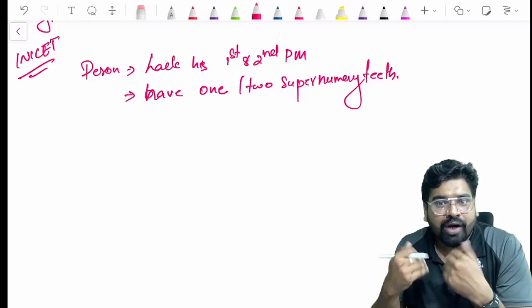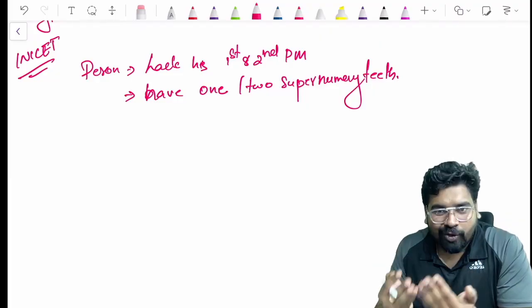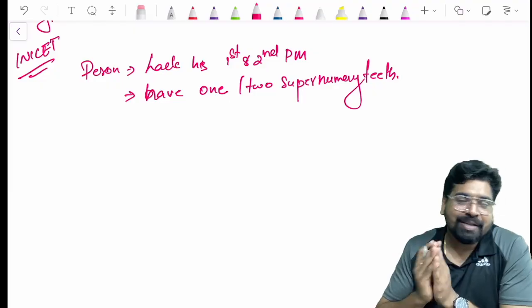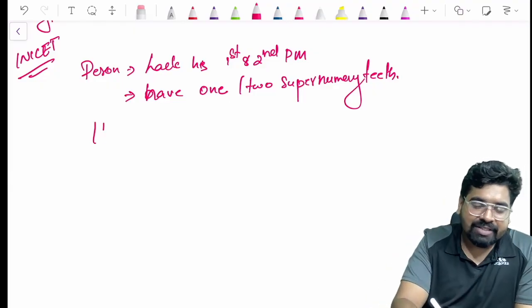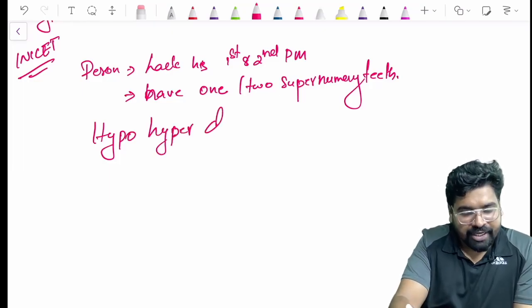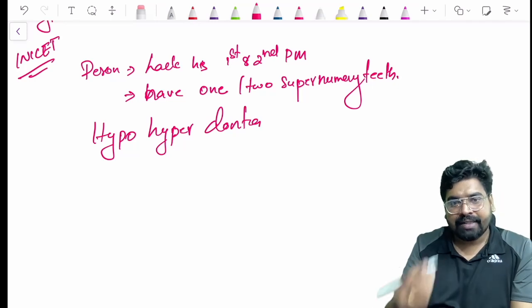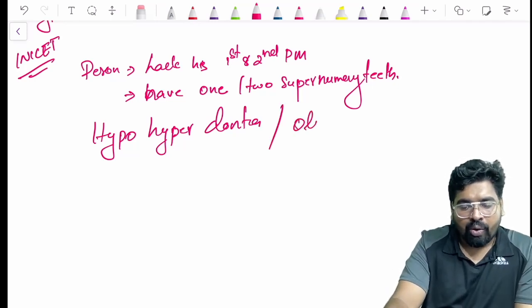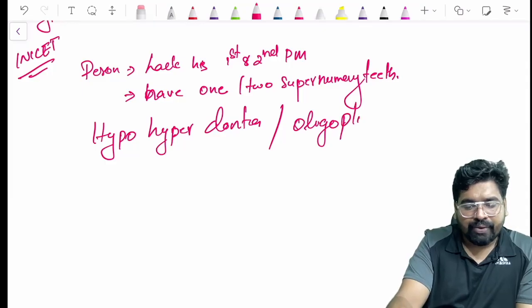So what do you call the term? It was asked in your INICET exam, and you can see it in the previous question paper. That condition is called hyperdontia, but this was not in the options. The other name for it was in the options, that is oligopleodontia.